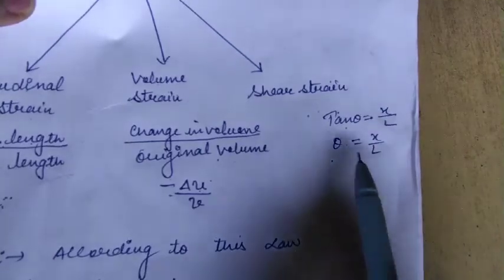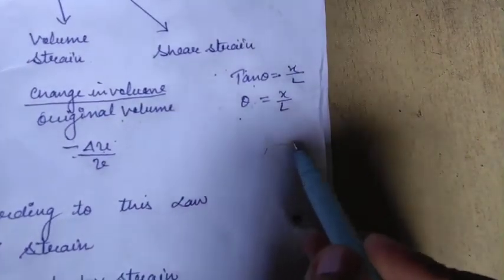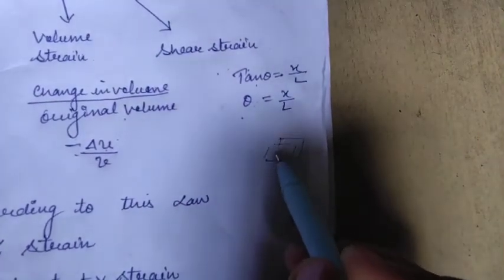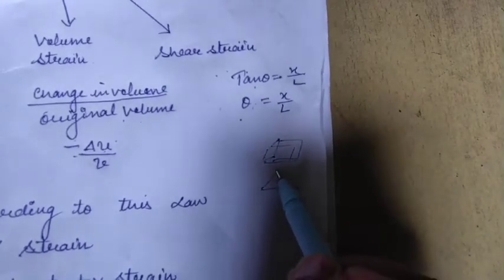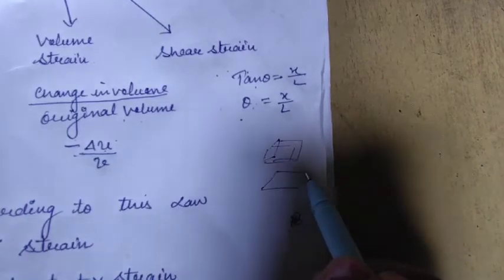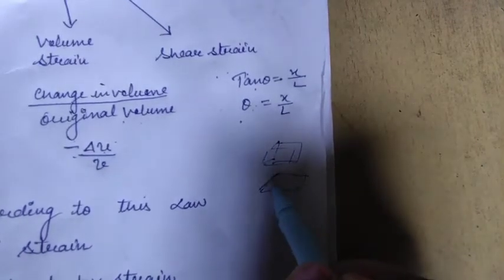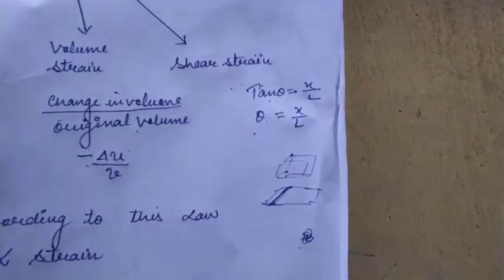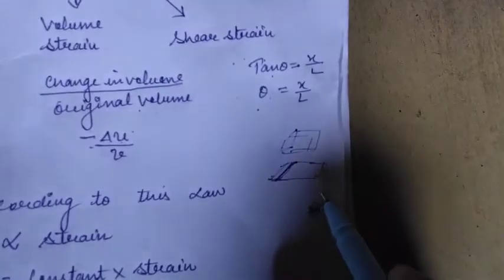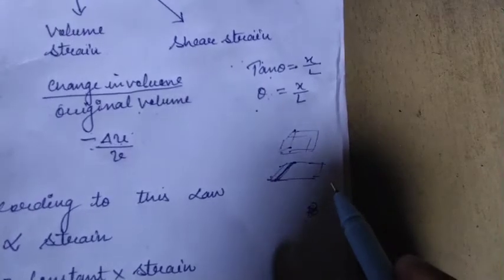For example, in the previous lecture we took the example of a box. We apply a force on the box, then the base of the box remains here, but the upper part will move tangentially like this. So this is called tangential strain.